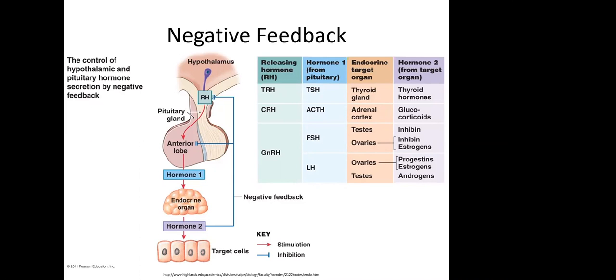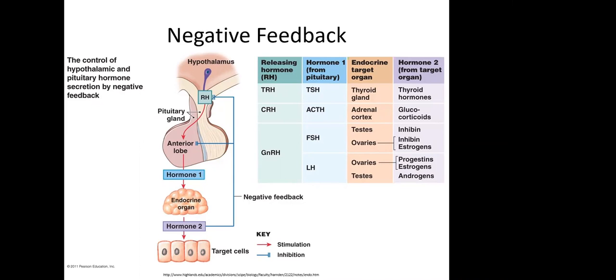Notice the relationship between the hypothalamus and the pituitary gland. There's a stalk which connects the hypothalamus and the pituitary gland, and we'll talk a little bit about why that's important. Then we have hormones that are secreted by both the anterior and posterior pituitary gland, which will stimulate an endocrine organ which is downstream in the pathway, for example, the thyroid gland or the adrenal gland.